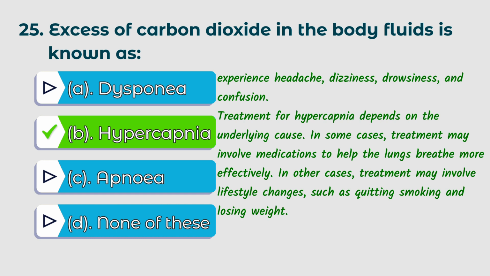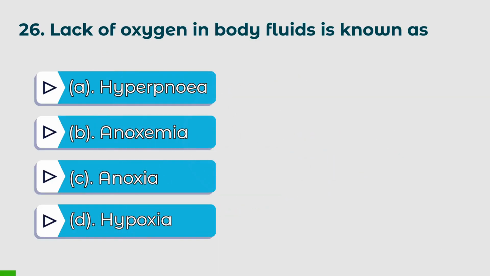Treatment of hypercapnia depends on the underlying cause. In some cases, treatment may involve medication to help the lungs breathe more effectively. In other cases, treatment may involve lifestyle changes such as quitting smoking and losing weight. 26th question. Lack of oxygen in blood fluids is known as: options A. Hypernemia, B. Anoxemia, C. Anoxia, D. Hypoxia.